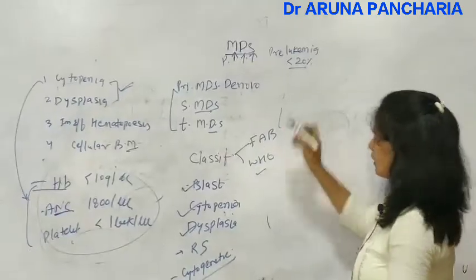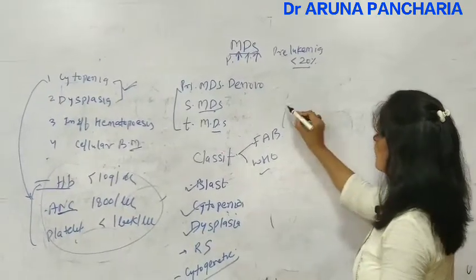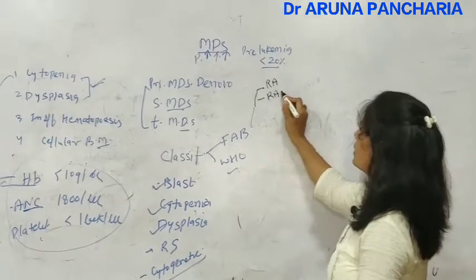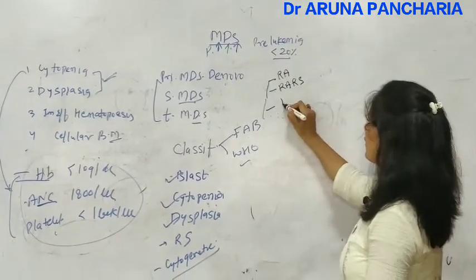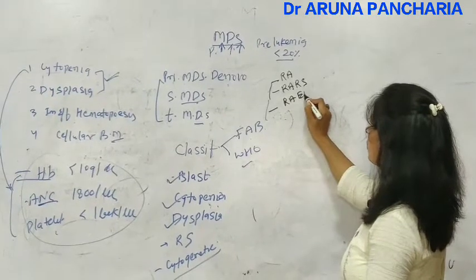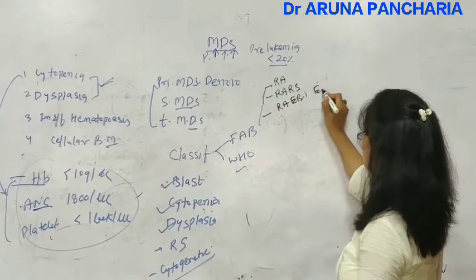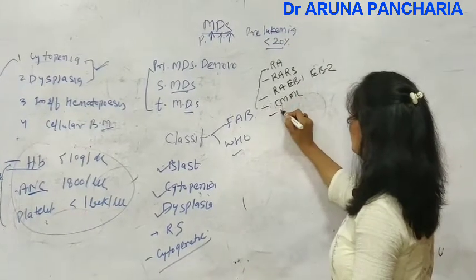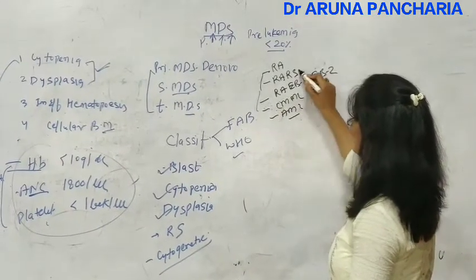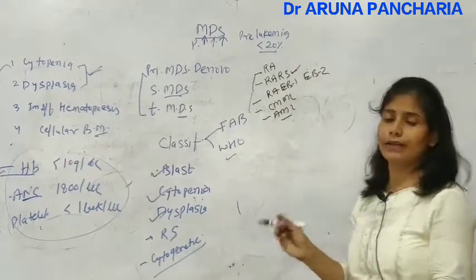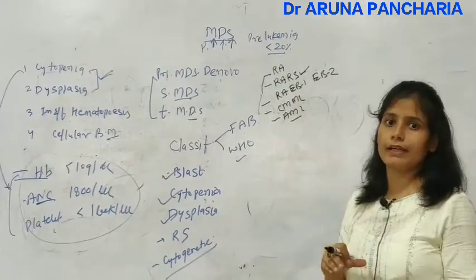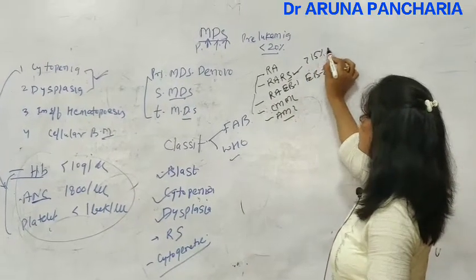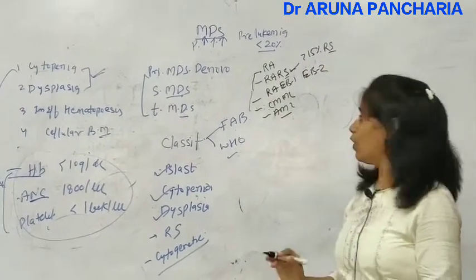According to the FAB classification: refractory anemia, then refractory anemia with ring sideroblast, then refractory anemia with excess blast 1 and excess blast 2, then chronic myelomonocytic leukemia and AML. Now this is ring sideroblast. To be called ring sideroblast, there should be more than 15% ring sideroblasts.